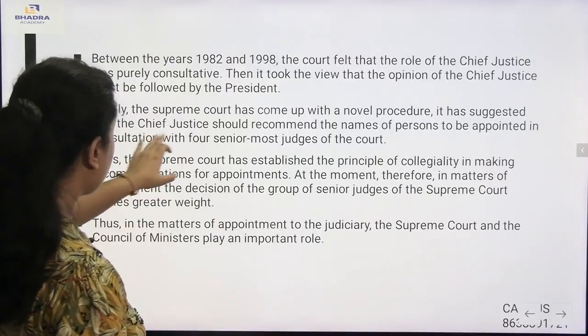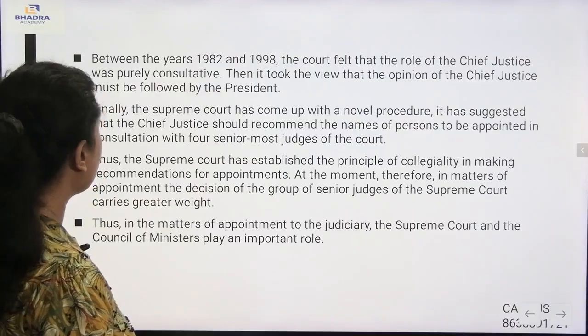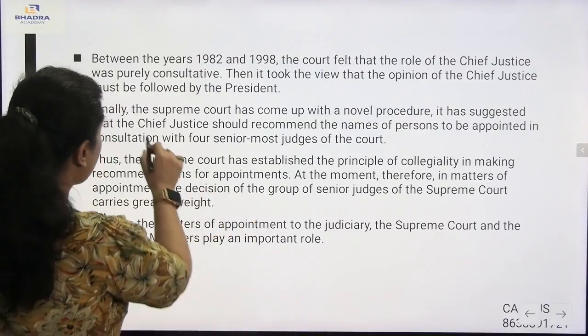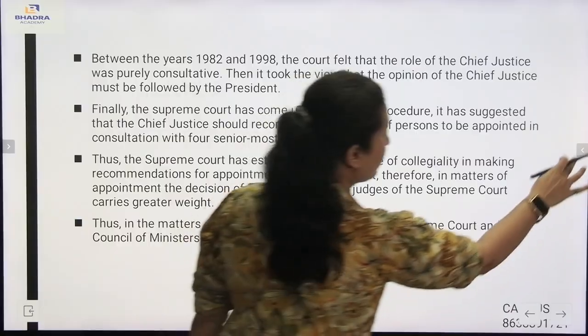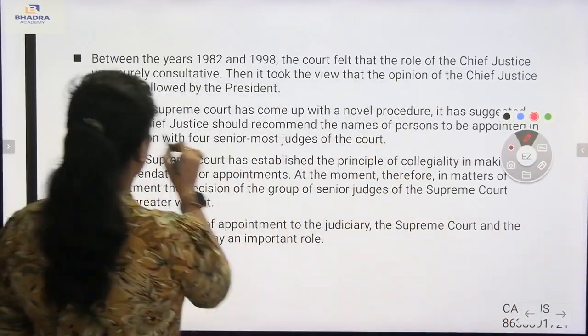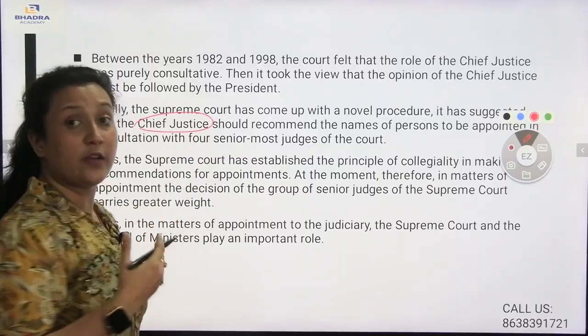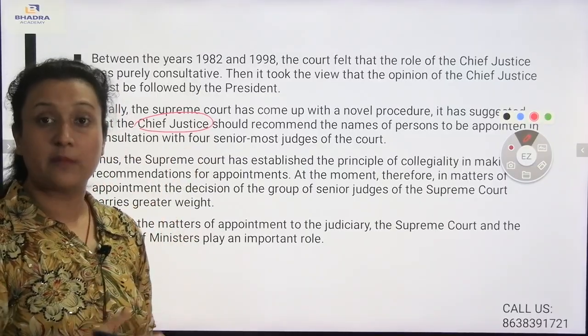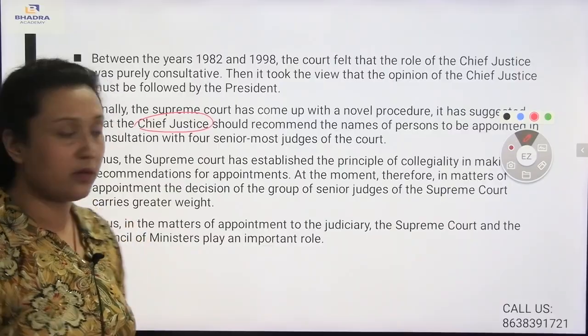So the Chief Justice should recommend the names of the persons to be appointed. The Chief Justice will only recommend those people with whom they want to consult that important decision.